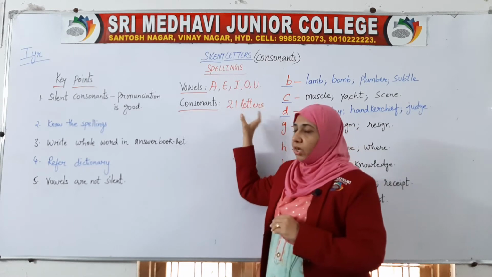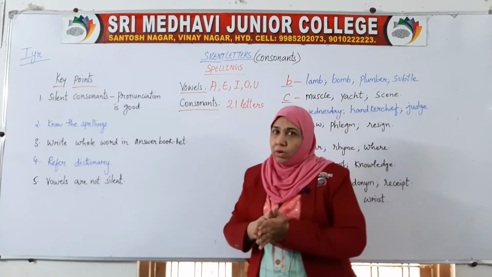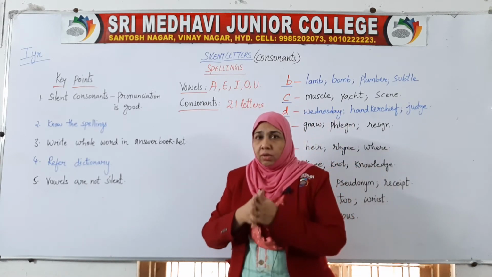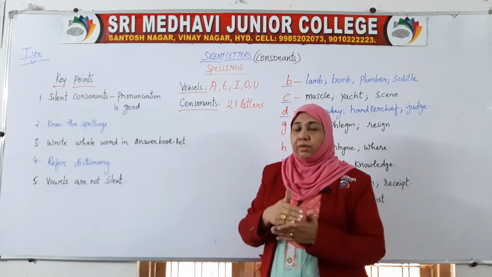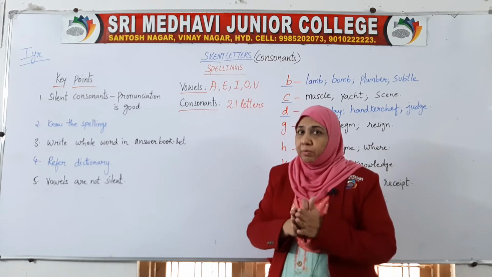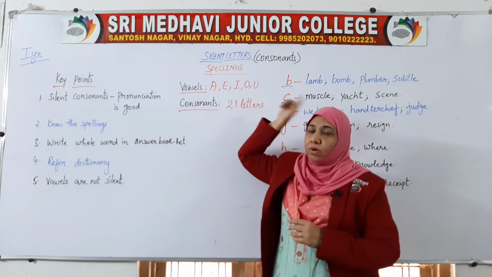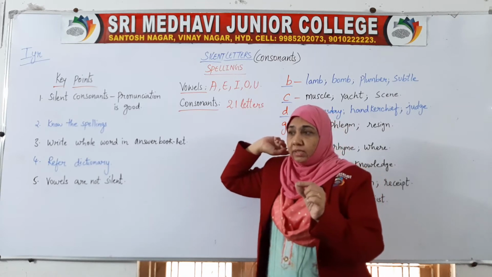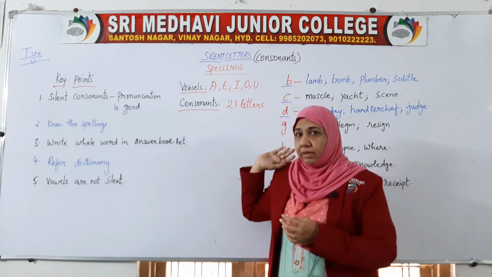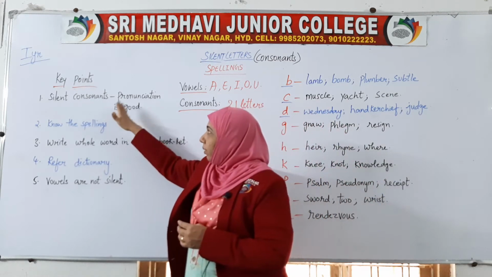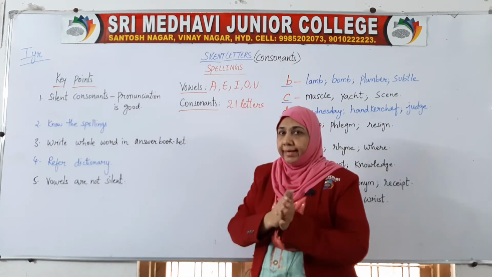Only the consonants, which are 21 letters, because out of 26, 5 are vowels, so the remaining 21 are consonants. All the consonants have different sounds, and according to certain words the pronunciation differs. Sometimes they become silent, but always remember that consonants get silent, not the vowels. Sometimes consonants don't get the sound, but vowels always have the sound. So if your pronunciation is good, you will understand which particular consonant is silent.